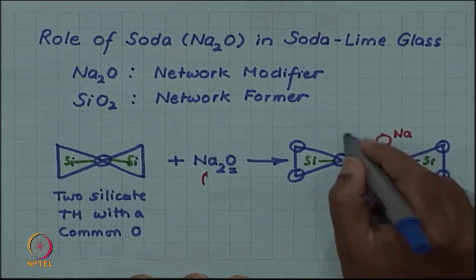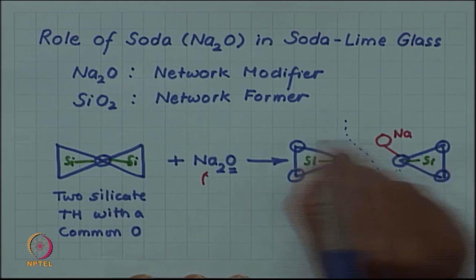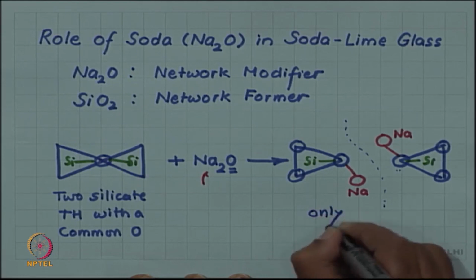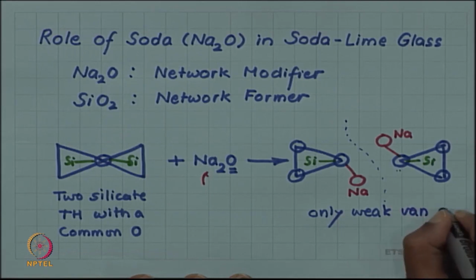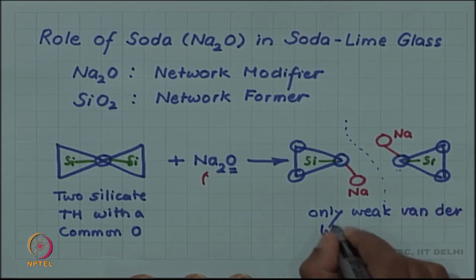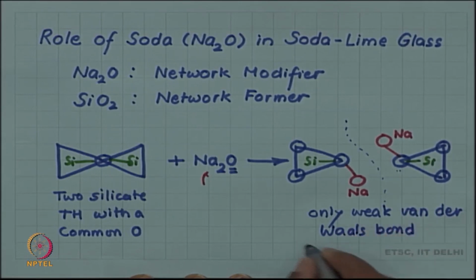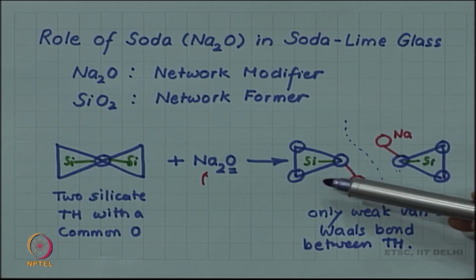So, there is no primary bond now between these two tetrahedra. Between the two tetrahedra there are only weak secondary bonds, van der Waals bonds. So, now this tetrahedra can be independently moved with respect to the other tetrahedra.